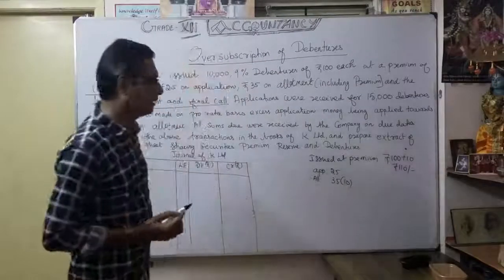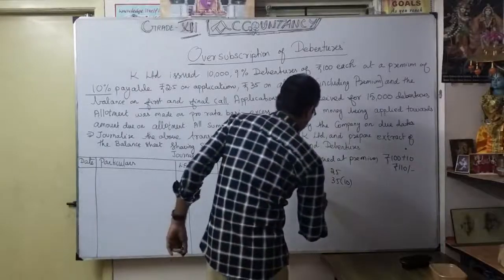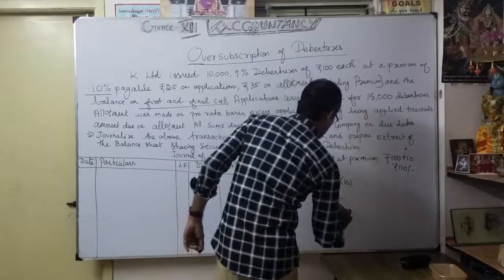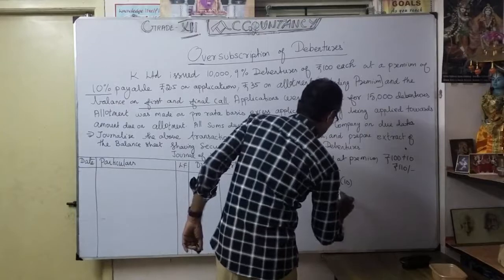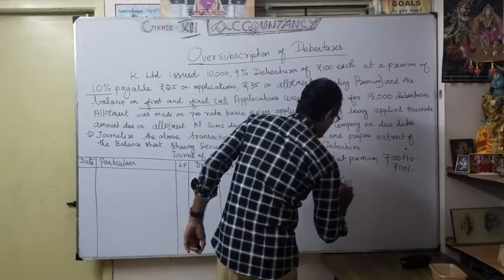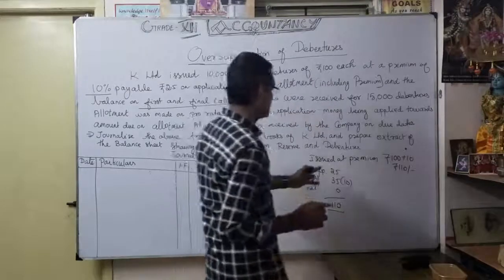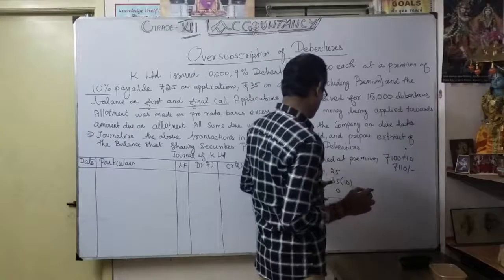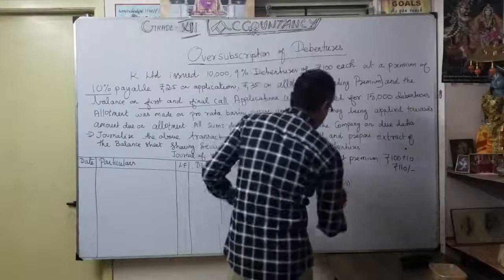So what is the balance? When you make it 110, 25 plus 35 is 60, so the balance is 50 rupees.